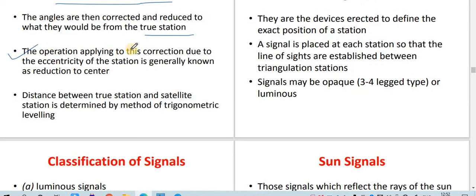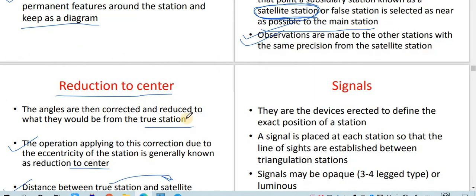The operation of applying this correction due to the eccentricity of the station is generally known as reduction to the center. The distance between the true station and the satellite station is determined by the method of trigonometric leveling. So the distance between the true station and satellite station is generally determined with the help of trigonometric leveling. Hope it is clear what is reduction to the center.